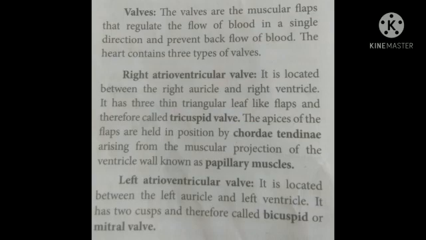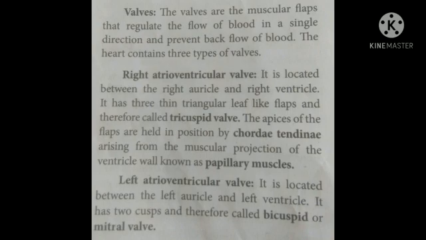Valves. The valves are muscular flaps that regulate the flow of blood in a single direction and prevent backflow of blood. The heart contains 3 types of valves: right atrioventricular valve, left atrioventricular valve, and semilunar valve. The first valve is right atrioventricular valve. It is located between the right auricle and right ventricle. It has 3 thin triangular leaf-like flaps and therefore is called tricuspid valve. The apices of flaps are held in position by chordae tendineae arising from the muscular projections of the ventricle known as papillary muscles.